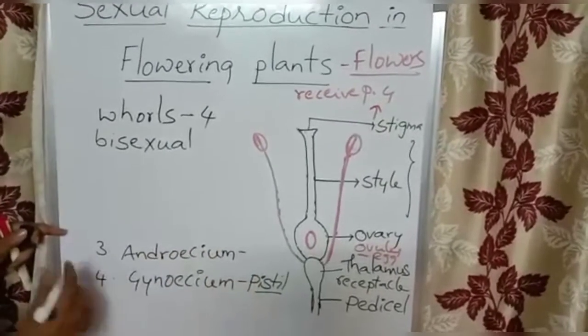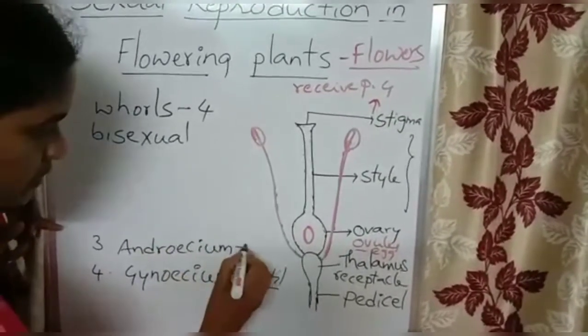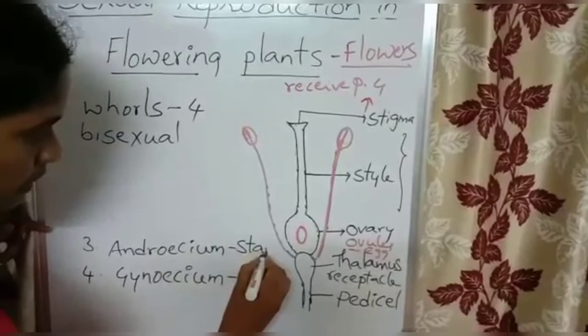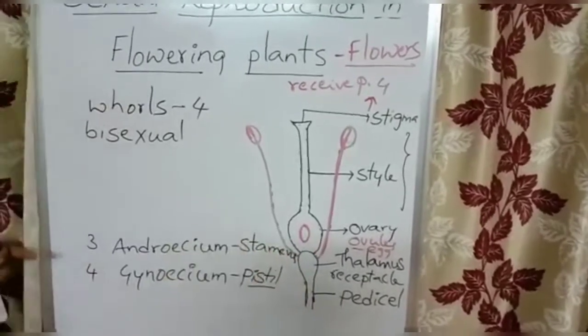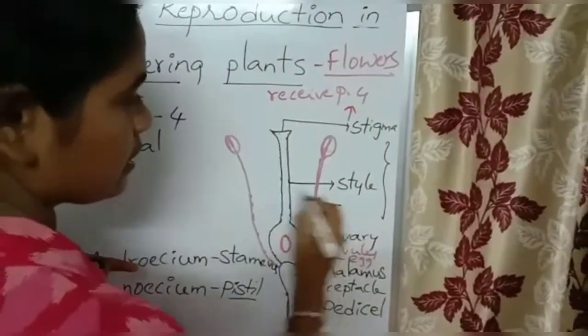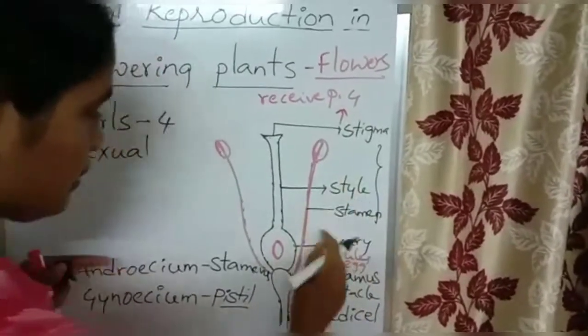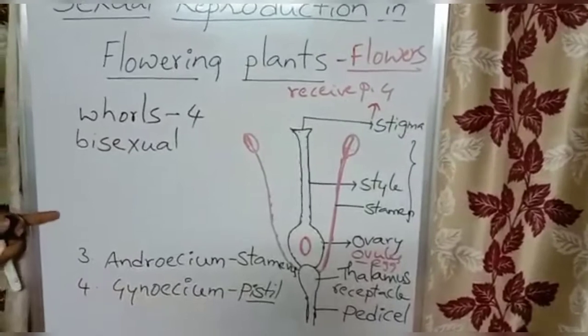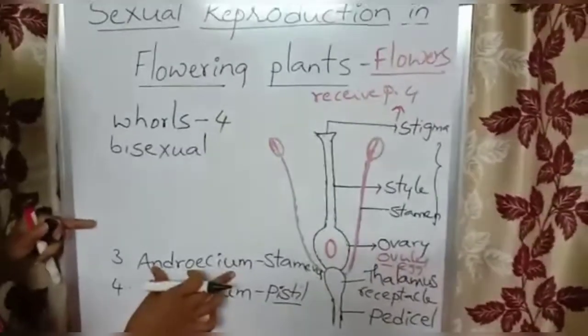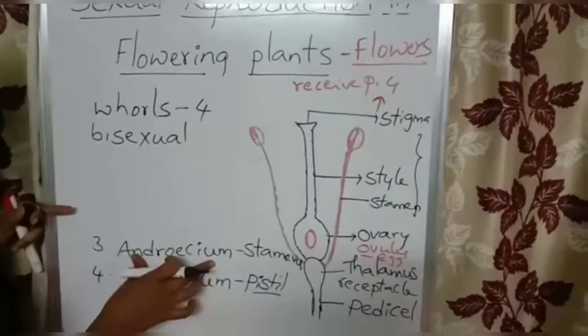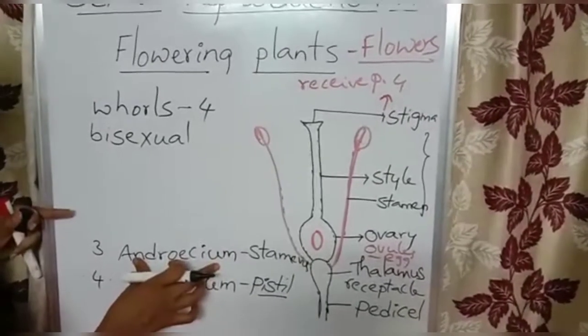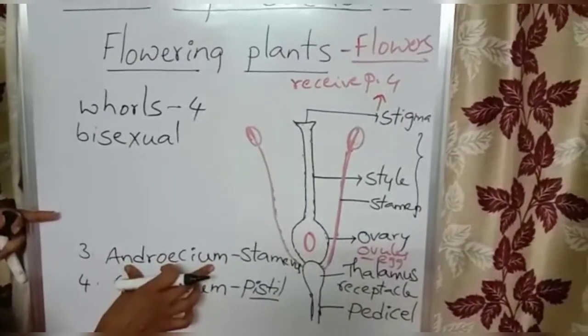Here in this androecium, the units present in the androecium are called stamens. So this is the stamen. We will see the parts of the stamen later. So androecium is the third whorl from outside to inside.